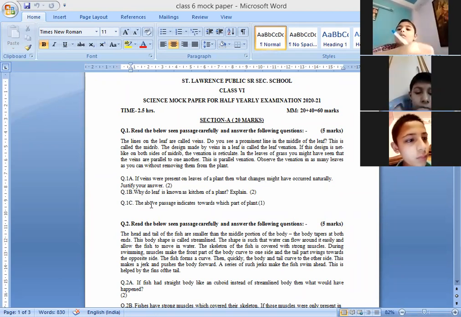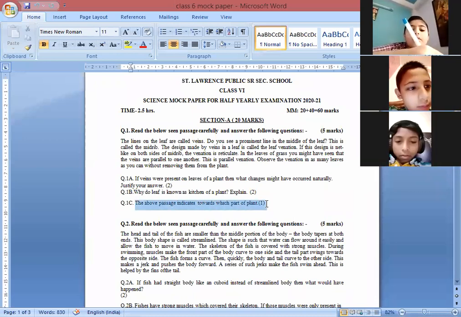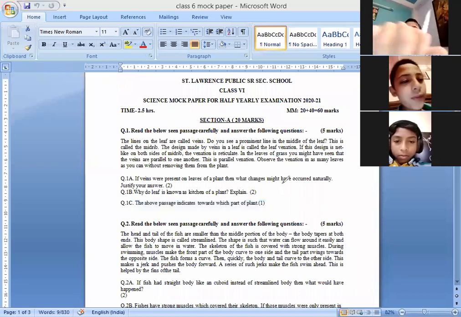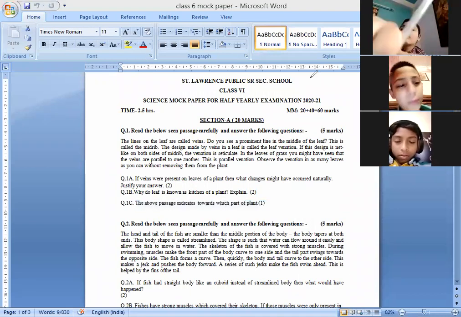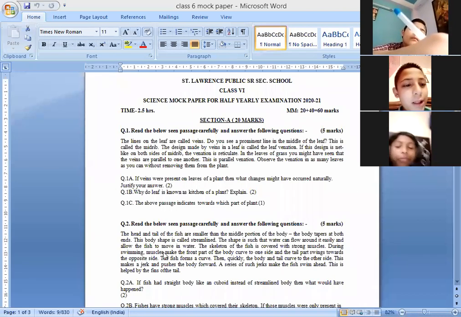Next, what part of a plant does this passage indicate? Which part are we talking about? कौन से प्लांट के पार्ट के बारे में हम बात कर रहे हैं? We are talking about, yes, Aditya Raj? Ma'am, leaf. Yes, we are talking about leaf. Leaf.